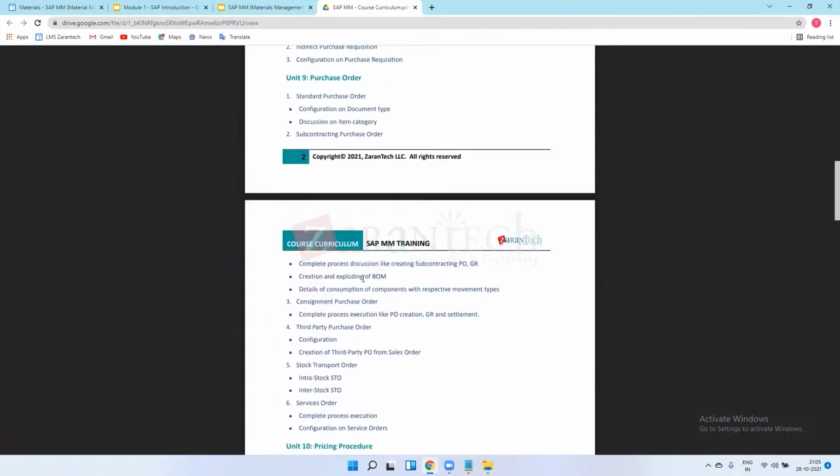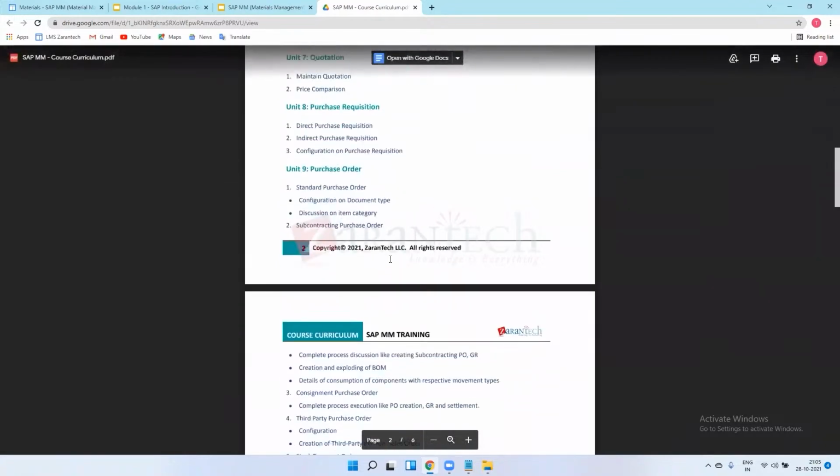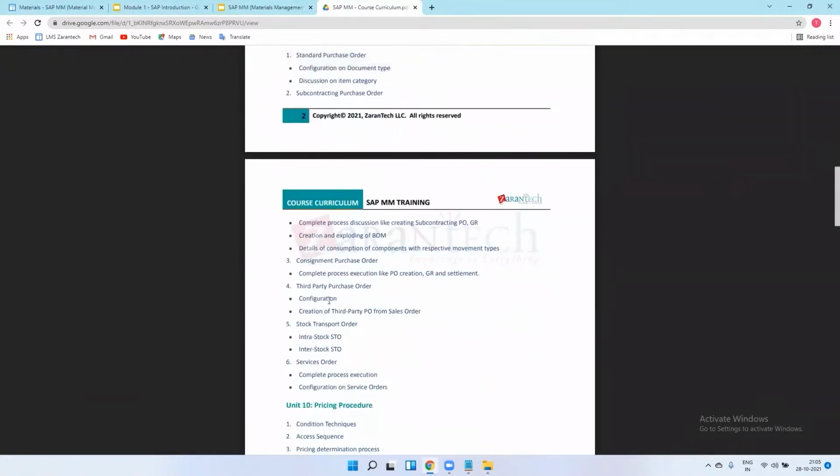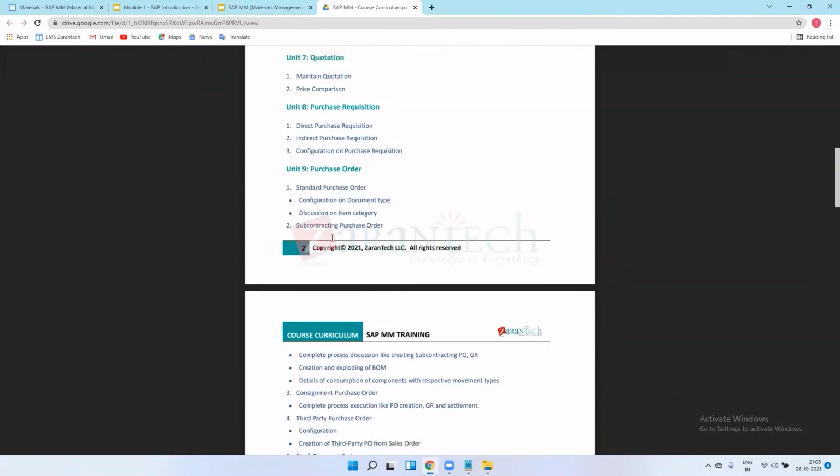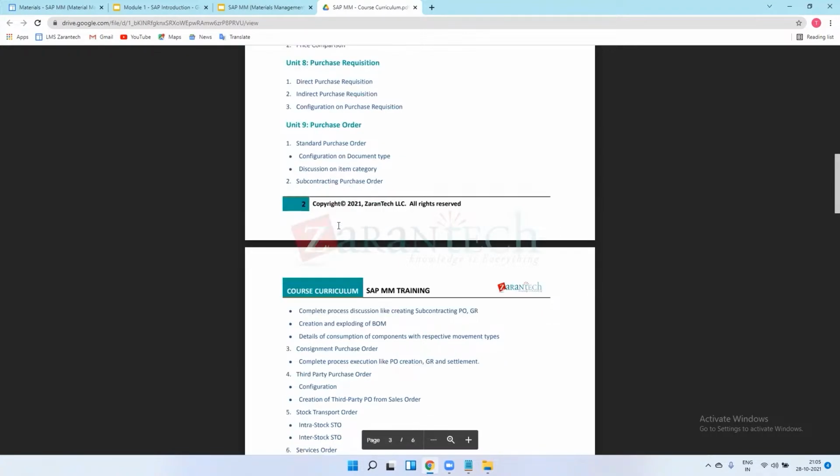Right. I will explain how the third party process works in industries, and how the subcontracting process works. In SAP, we will see how a subcontracting purchase order works, how to create it, how to create the vendors, and how to send material to the vendors.